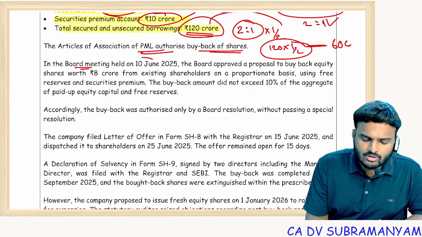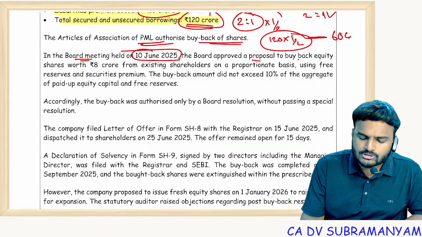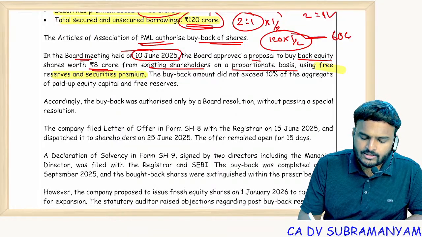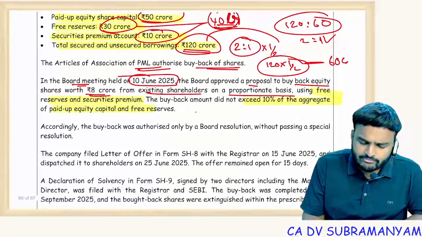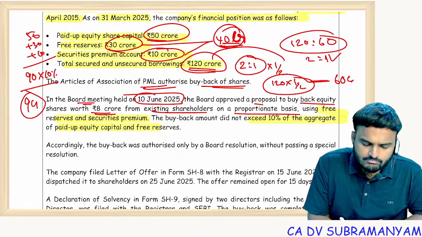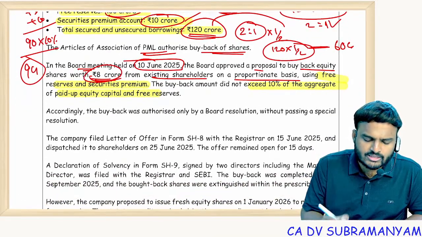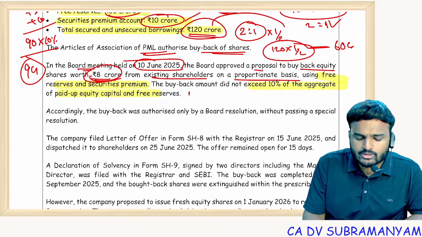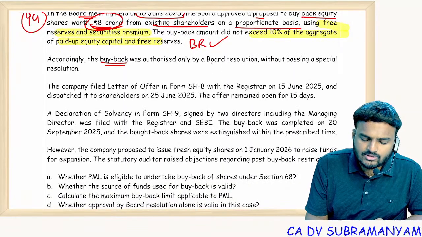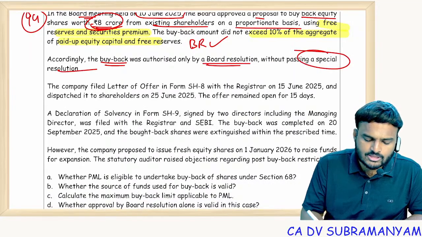Articles of Association of PML authorized buyback of the shares. In the board meeting held on 10th June 2025, board approved a proposal to buy back equity shares worth 8 crores from existing shareholders on a proportionate basis using free reserves and securities premium. Buyback did not exceed 10% of the aggregate of the paid up share capital and free reserves. See, aggregate of the paid up equity share capital, how much would it be? 50 plus 30 plus 10. It would be 90. 90 into 10% means 9 crores. But the proposal for buyback is 8 crores only. So 8 is less than 9 crores. So board resolution is enough. Members approval, special resolution not required. Accordingly, buyback was authorized only by a board resolution without passing a special resolution.